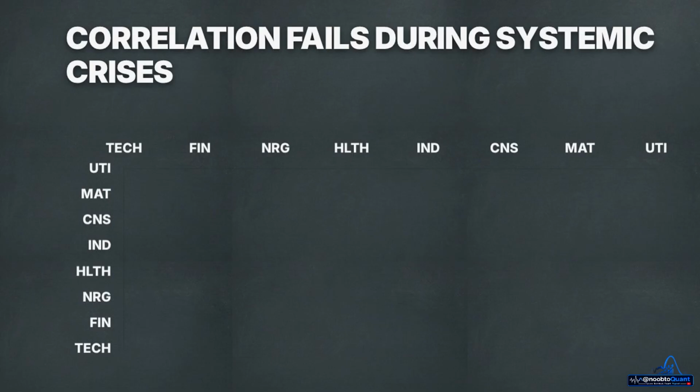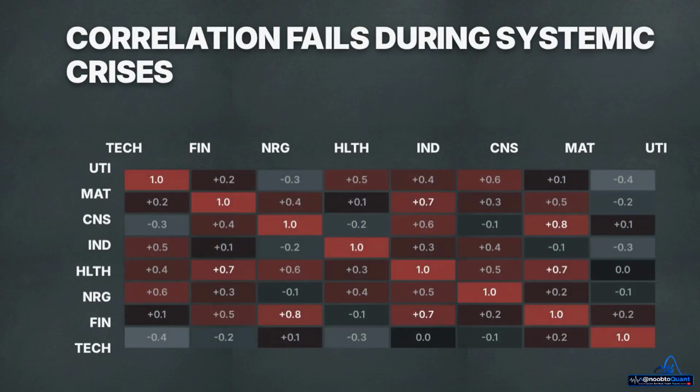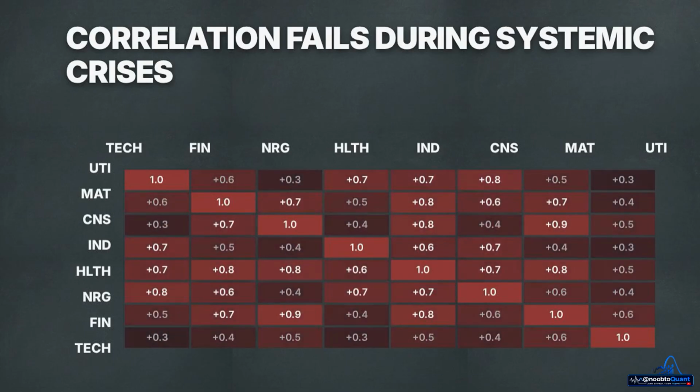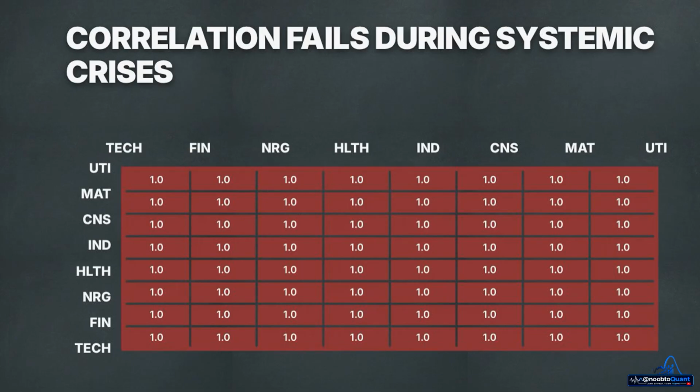This pairwise correlation heat map of S&P sectors shows exactly why that's dangerous. In a normal environment, the mix of cool and warm colors indicates healthy diversification. But during the structural crash of March 2020, the grid violently snaps to a solid, uniform state. Every sector begins moving in lockstep. This confirms pairwise correlation is a lagging indicator, signaling a crisis only after capital is gone.